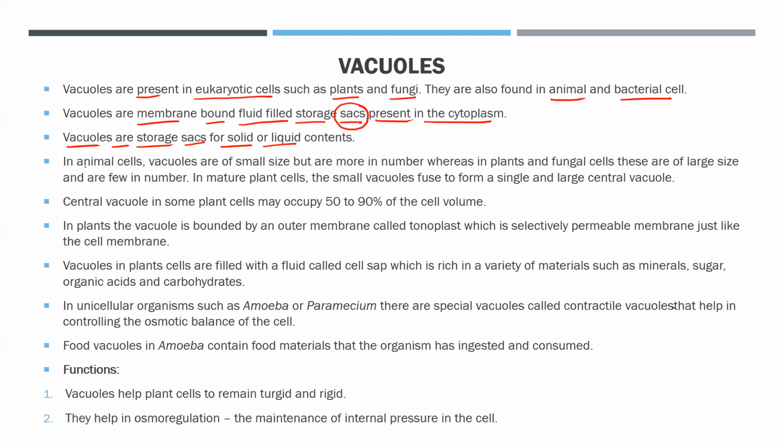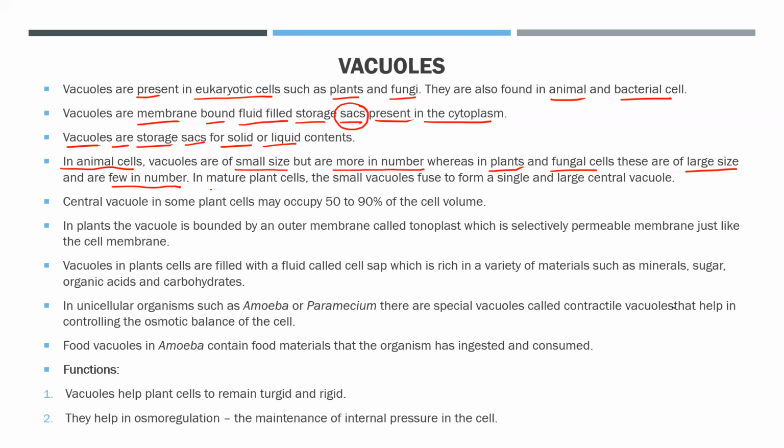Okay. Now, in the case of the animal cells, the vacuoles are smaller in size but are more in number. Size में छोटे हैं पर number में ज़्यादा होते हैं. Whereas in the plants and the fungal cells, these are of large sizes and few in number. Size में बड़े हैं और number में कम हैं.